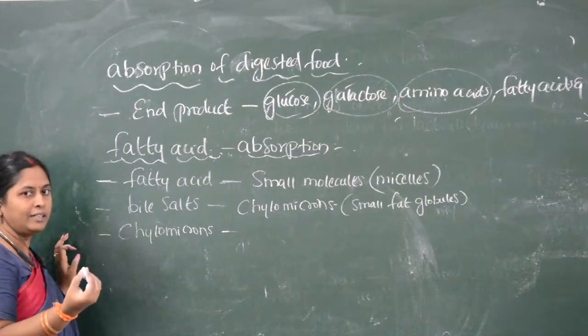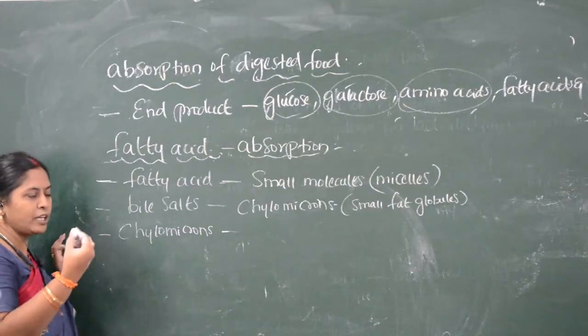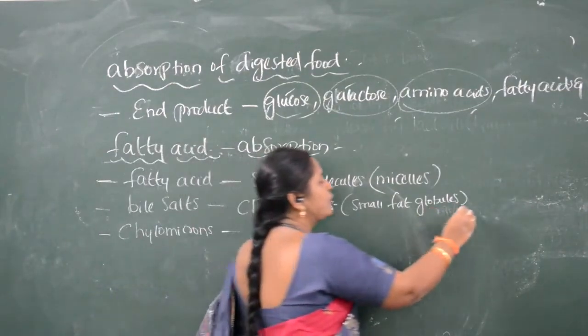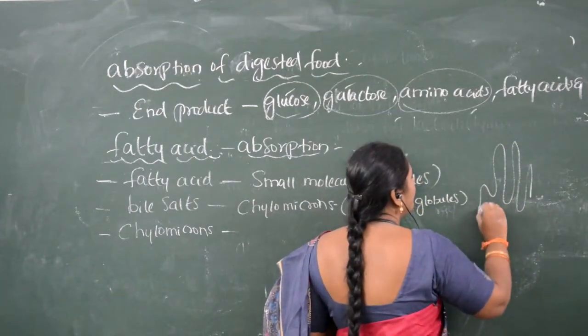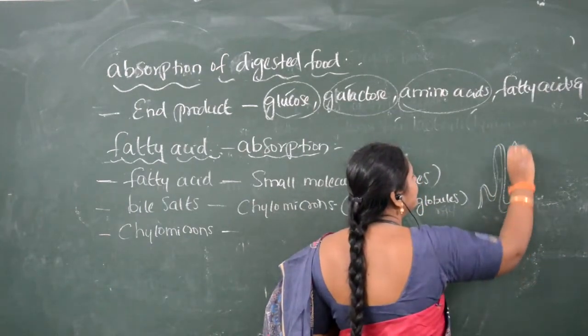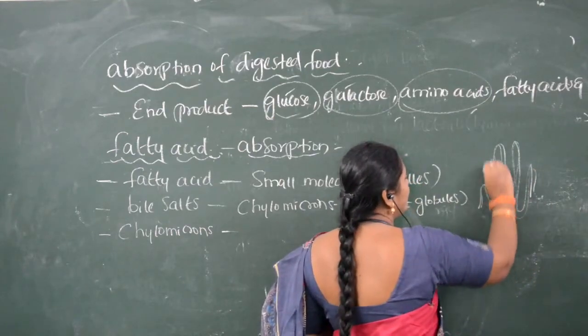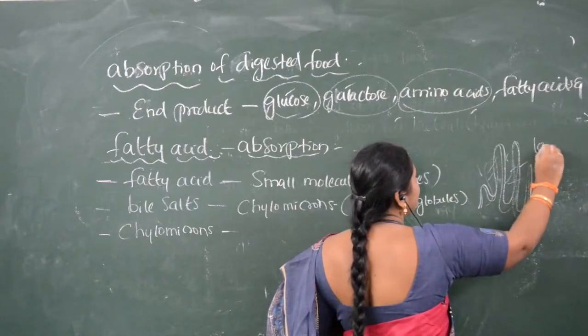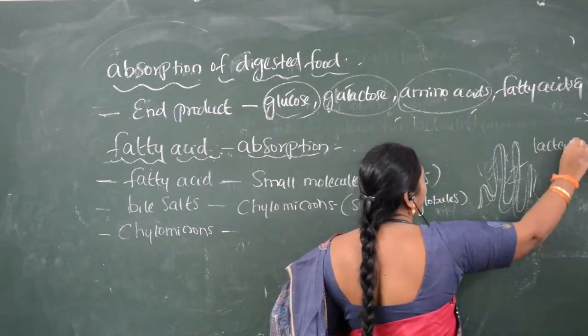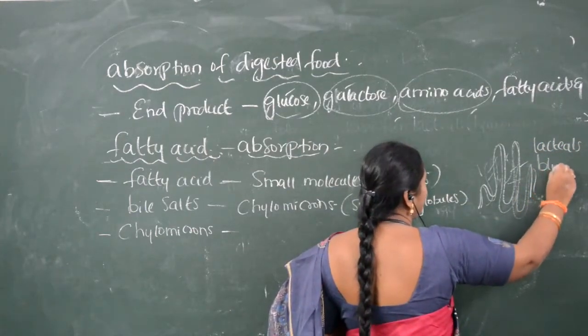So how they enter is, while we are talking about the microvilli, the microvilli is covered with a network, I said. But what network is it covered with? It is covered with lacteals as well as blood capillaries.